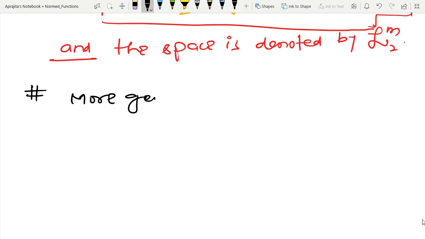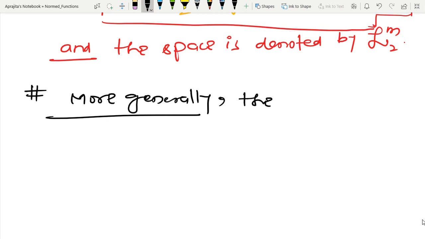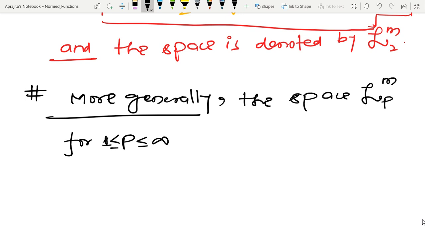More generally, I am going to define this space by Lp m, where p I am going to take from 1 to infinity.